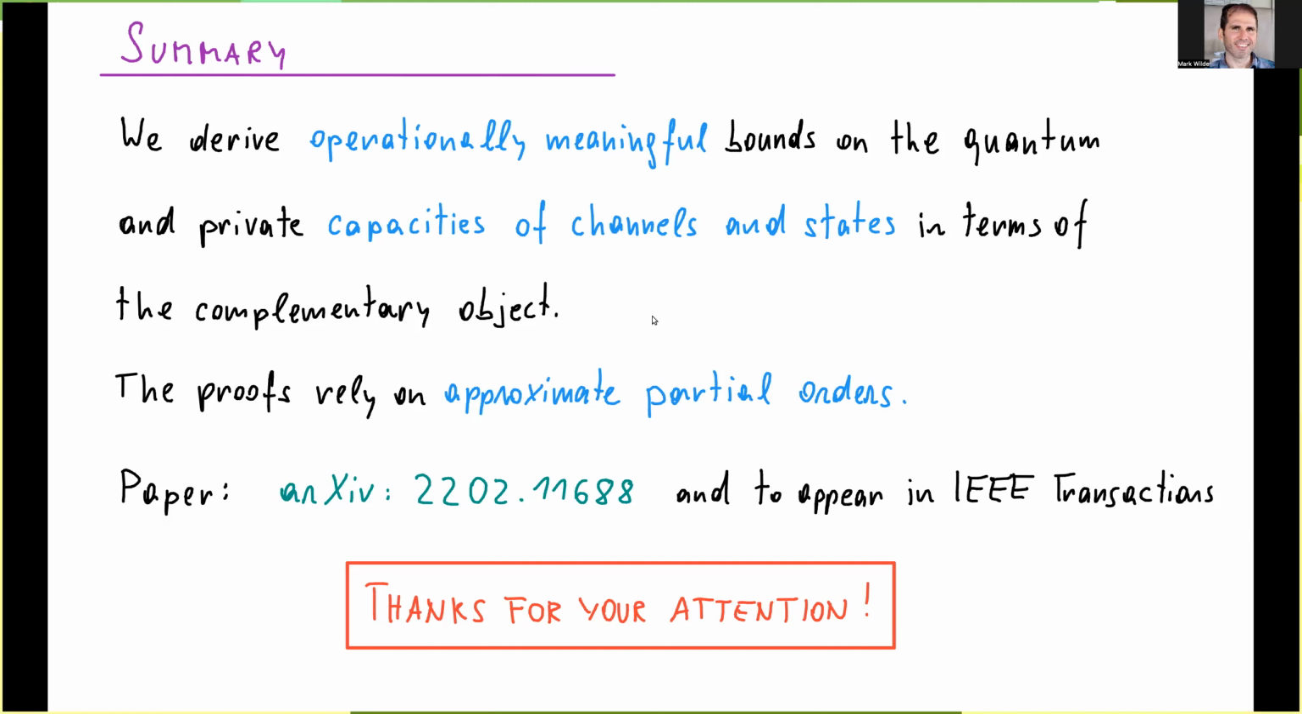I have a question. Okay, please. This is Mark. Thanks, Felix, for your talk. It's very interesting. I might have asked you this already. Is there any hope to apply this kind of reasoning to the two-way assisted capacities? Yes, you have asked this before, and the answer is still I don't know.